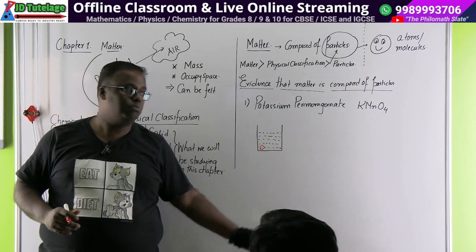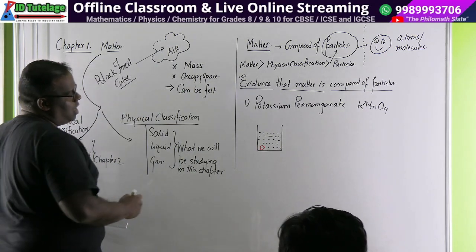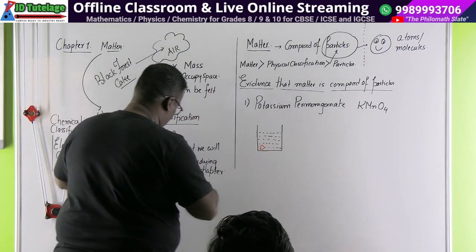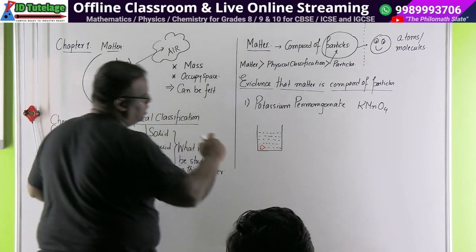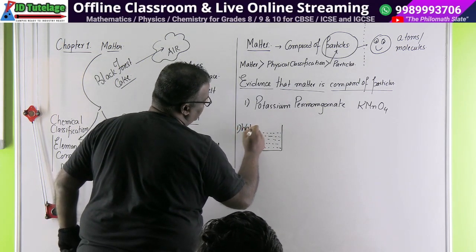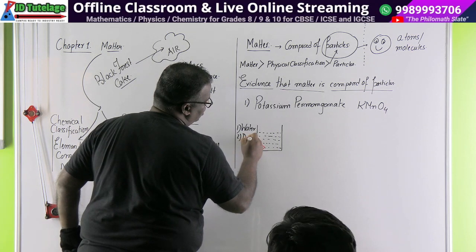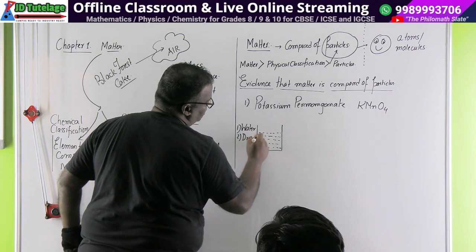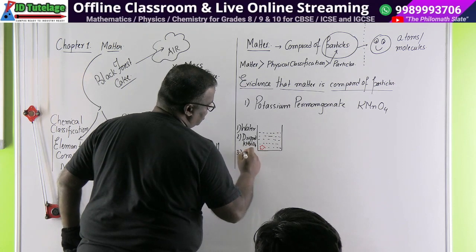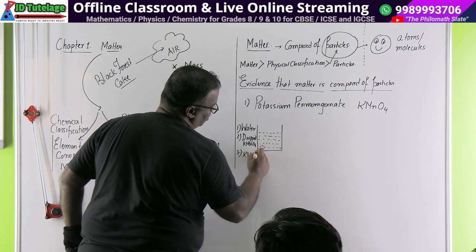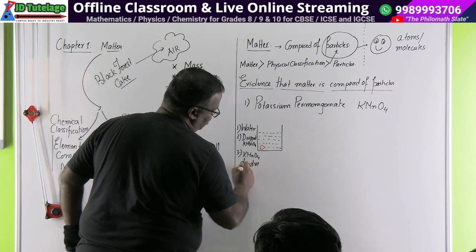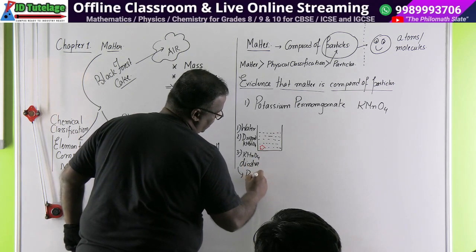Potassium permanganate crystal was dropped on it. After some time, you will see the entire potassium permanganate. So the procedure is something like this. Number one, you filled it with water. Then number two, you dropped KMnO4. And number three, you will see KMnO4 dissolves. And how do you get to know it dissolved? The entire color will turn pink.